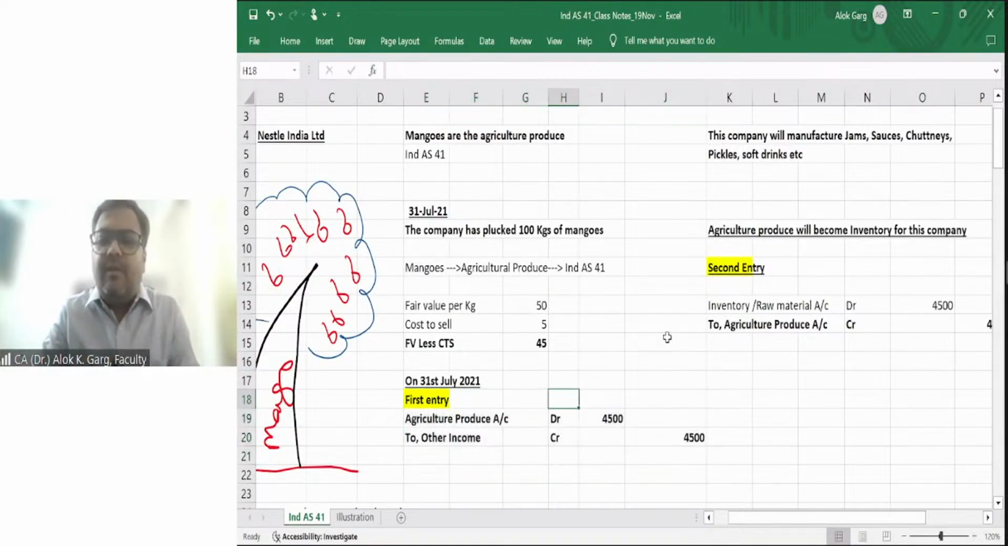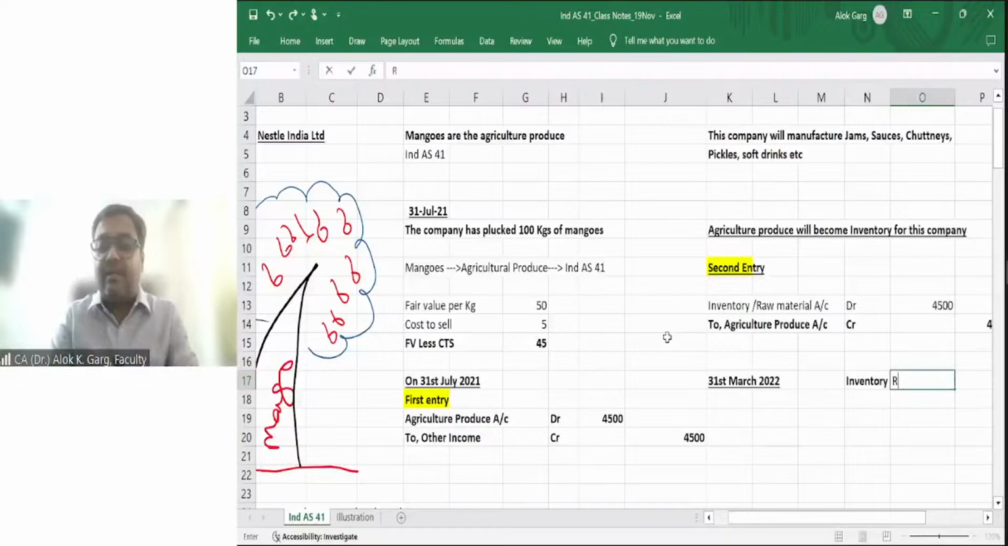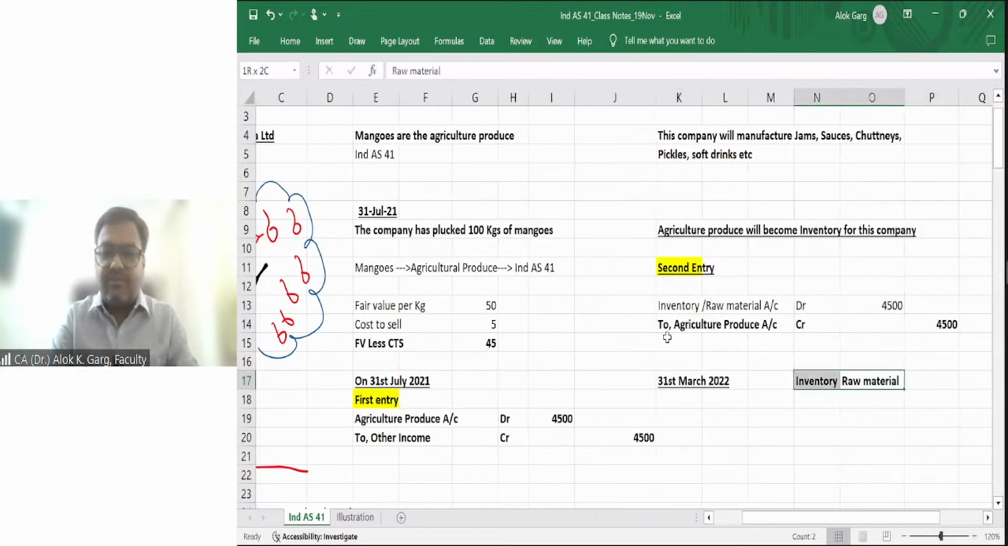Sir, for example, on 31st July 2021, we understood, for example, Nestle will not use these mangoes till 31st March 2022, on the reporting date. Sir, in that case, what will happen? I think on 31st March 2022, this will be an inventory in the books of Nestle. Inventory as a raw material. And inventory has to be measured at cost or NRV, whichever is lower. If it is a raw material, it has to be measured at cost. Right? There is no Ind AS 41 accounting. There is Ind AS 2 inventory accounting.